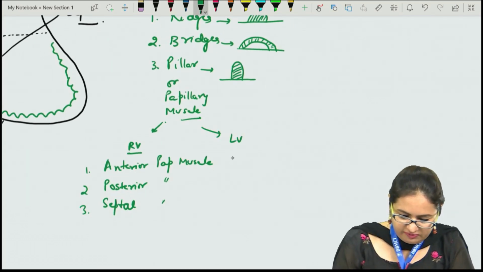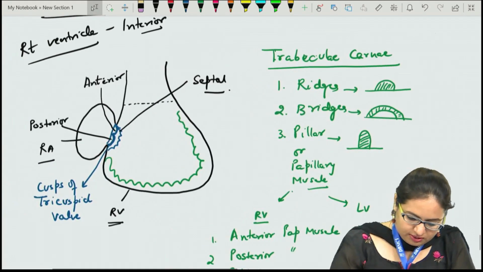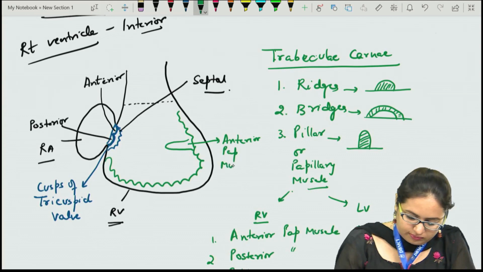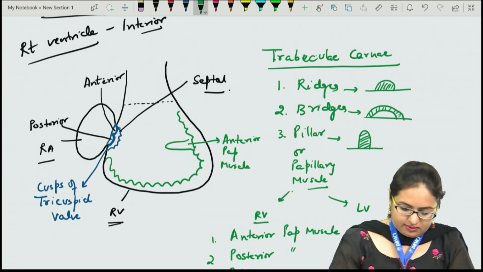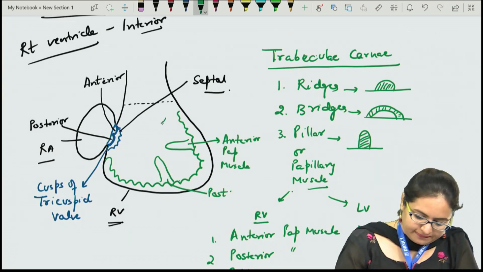In the left ventricle, we have two, the anterior and the posterior. So if you come back to this picture, this is the anterior papillary muscle, over here the posterior papillary muscle, and this is the septal papillary muscle.